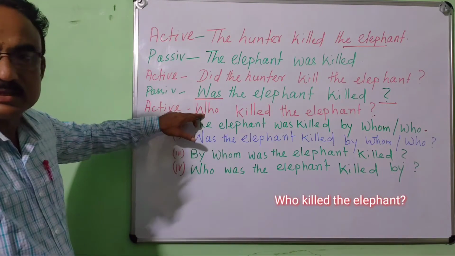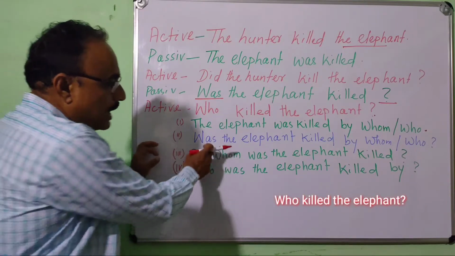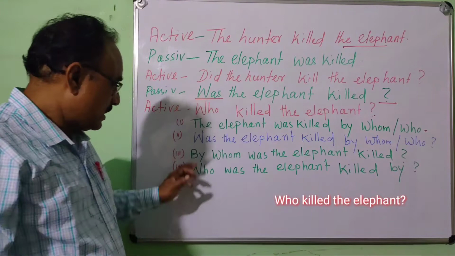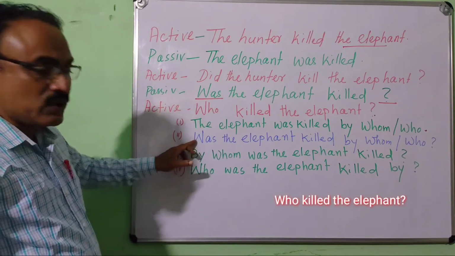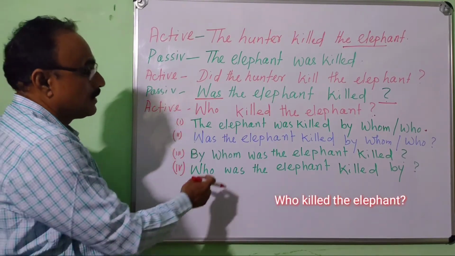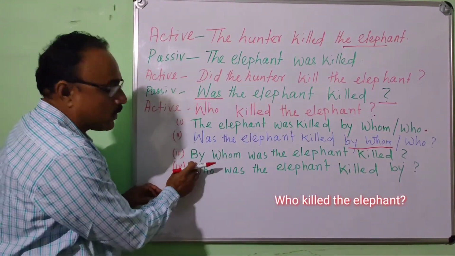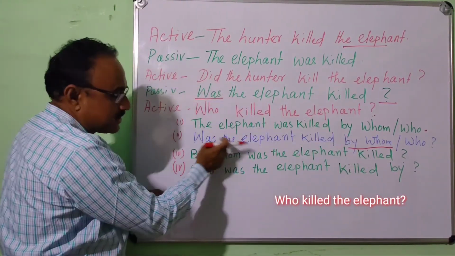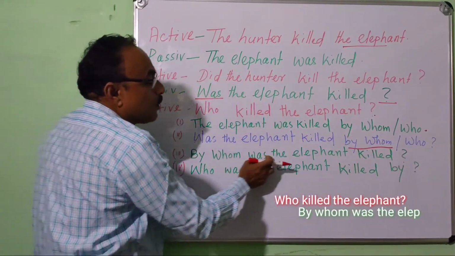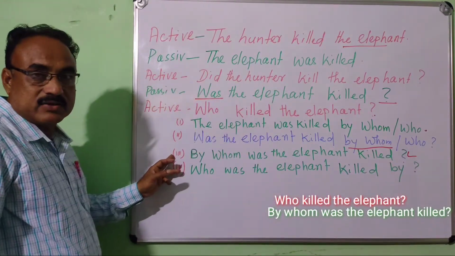Here who is the subject. The object is the elephant. So you can change: was the elephant killed by whom or who? Okay. But it is a yes-no question, but here it is a wh question. Look at another. If you have to take the by phrase, by whom, in front, then the yes-no question: by whom was the elephant killed? There is a question mark. It is a correct sentence.